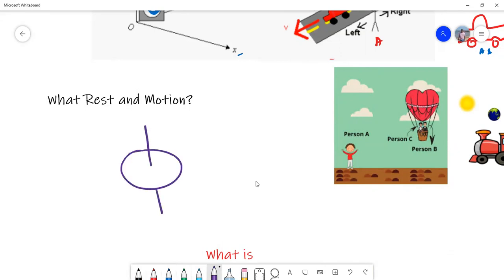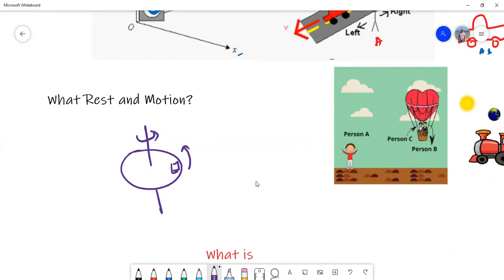So why don't we notice the rotation of the Earth? That's a question. We all feel as if we are at rest. Why? Because everybody on Earth is also rotating with the same angular velocity. That's why we don't notice the motion of the Earth.